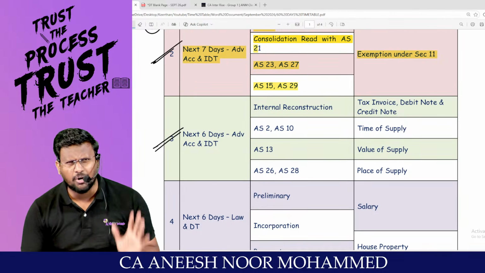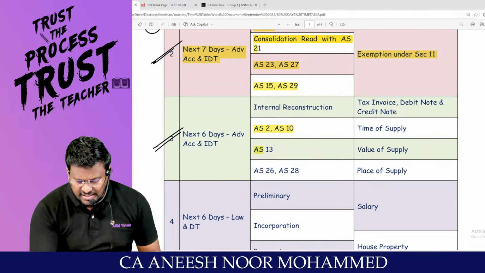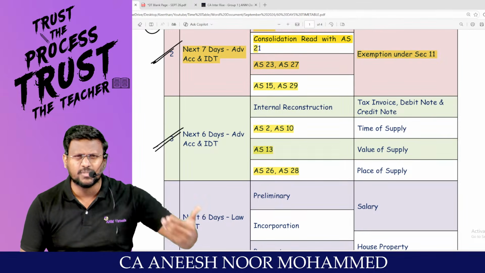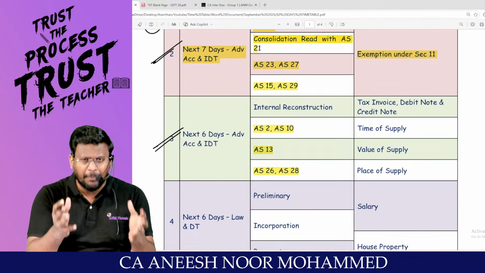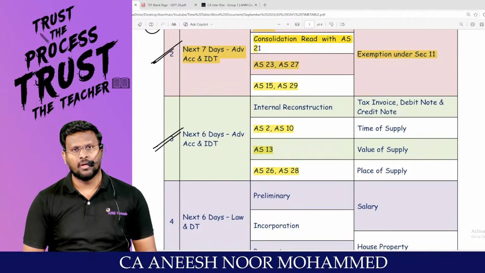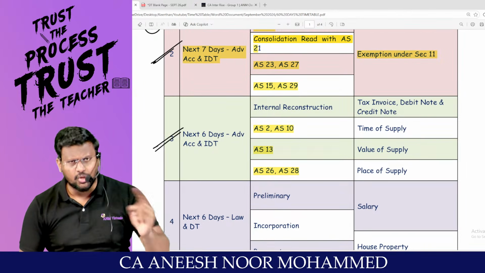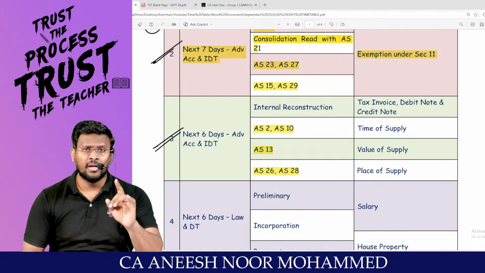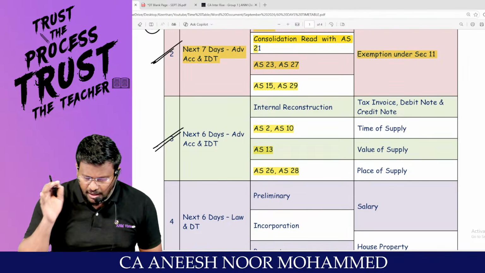Internal reconstruction, very small topic. Then asset based standards like AS 2, AS 10, AS 13, AS 26 and AS 28. Sir, without these standards, you can't expect a question paper from advanced accounting. There are certain students who are skipping these standards and expecting to get an exemption in accounts. Impossible, because either from 2 or 10, one question is mandatory. 26 or 28, one question is mandatory. 13, here and there, somewhere they may ask a theory question. Prepare it very properly. Now coming to the real preparation.